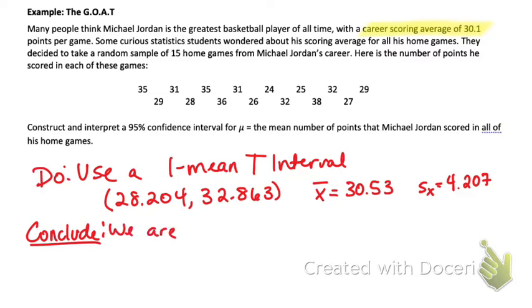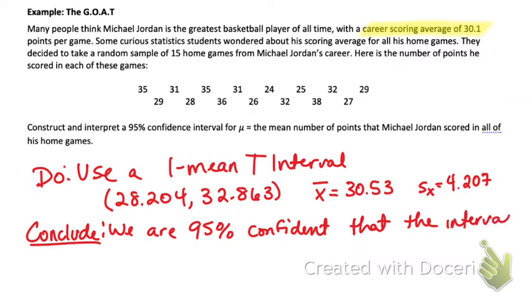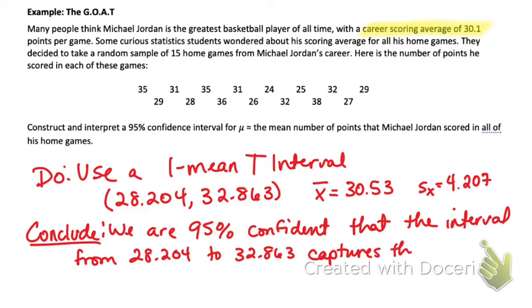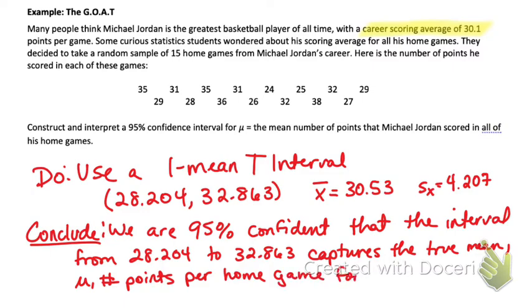We are 95% confident that the interval from 28.204 to 32.863 captures the true mean mu number of points per home game for Jordan.